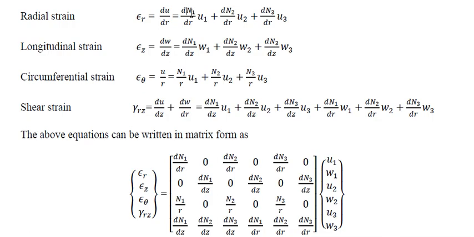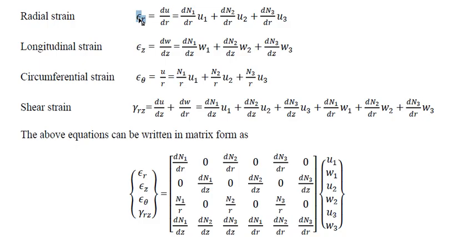Now I will not differentiate u1. I will differentiate n1 with respect to r and multiply by u1, plus n2 with respect to r and multiply by u2, plus n3 with respect to r and multiply by u3, which gives the value of strain.